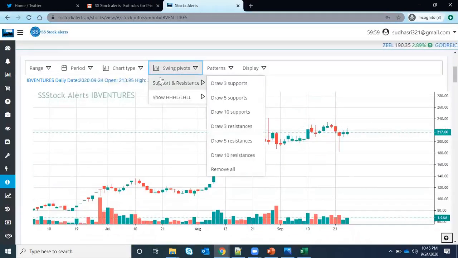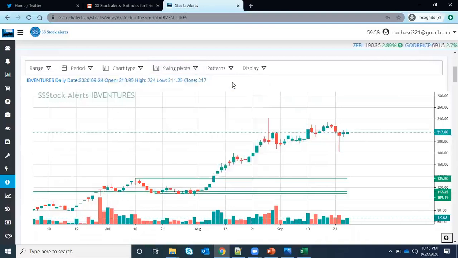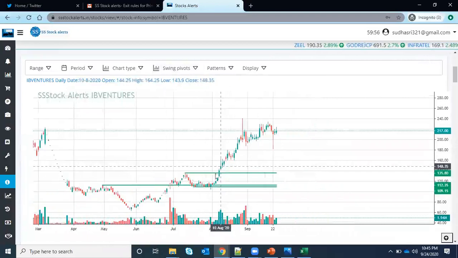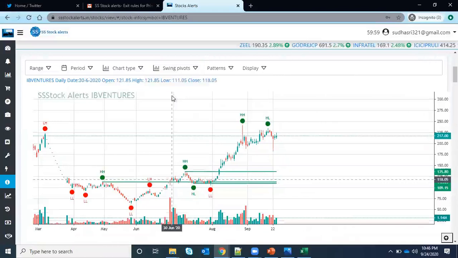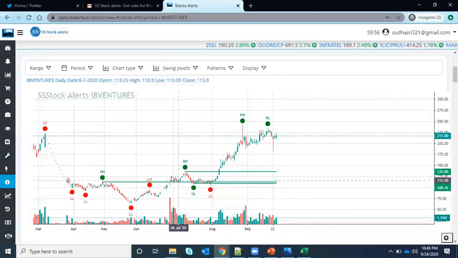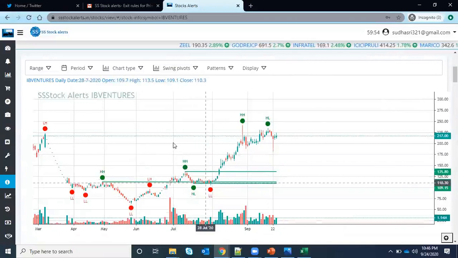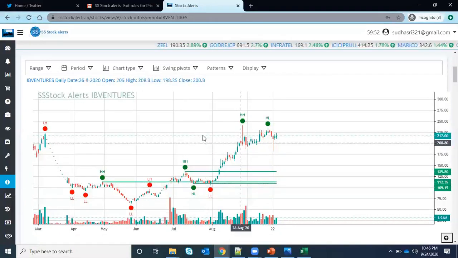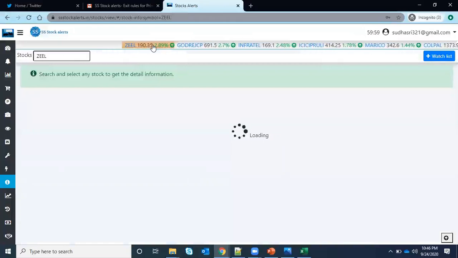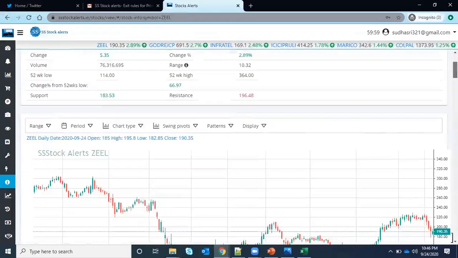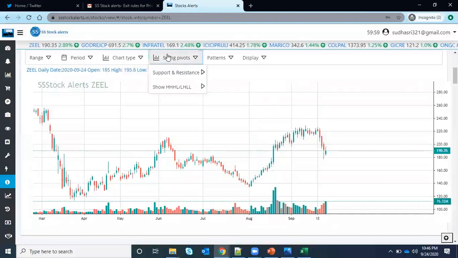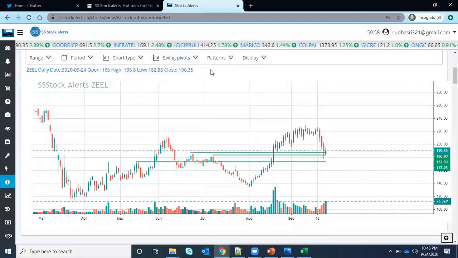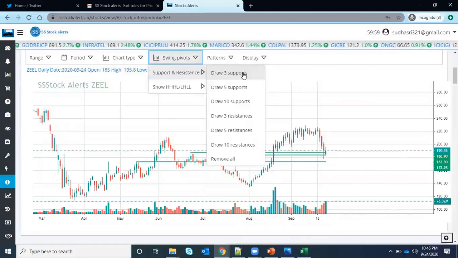If you want to see supports, just click here. You can see these are based on the price action, what the recent higher high, higher low is. Based on these points, you can see the support and resistance. Let me go to Zeal or some other stock, and let me select. Here I want to see the support and resistance. I just selected support, draw three supports.